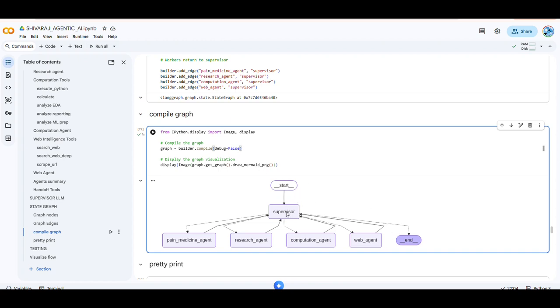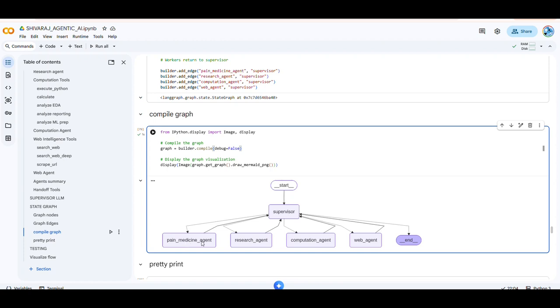When a query comes, the supervisor thinks which agent to route to. The dotted lines you can see are the routing to the particular agents. For example, you have asked a query about pain medicine guide research. The supervisor thinks initially: okay, the pain medicine agent team has a specialist in that and I will route to that. Then the pain medicine guide will understand in detail and find it's not about internal documents or what is already present. We need research for that.